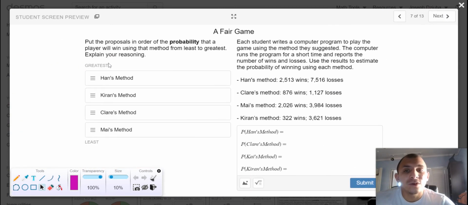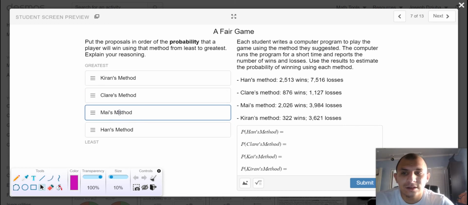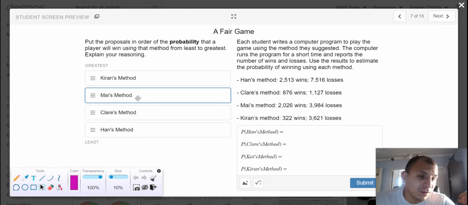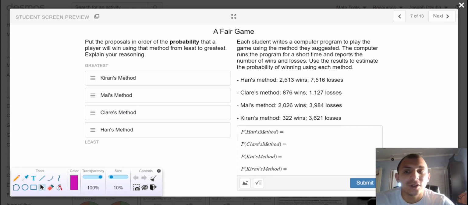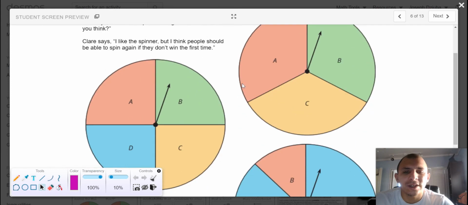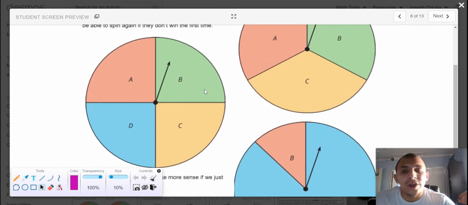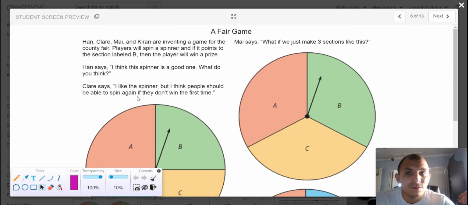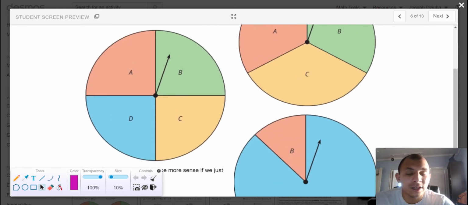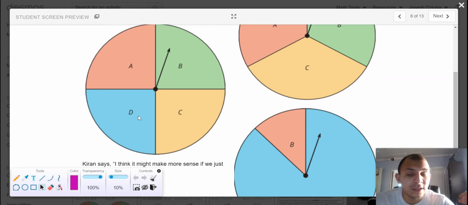Put the proposals in order of the probability that a player will win using the method from least to greatest. And obviously there won't be an opportunity for you to explain your reasoning, but just think through your reasoning. The number of sections that we partition a wheel spinner pie chart into designates the probability of that section being landed on.